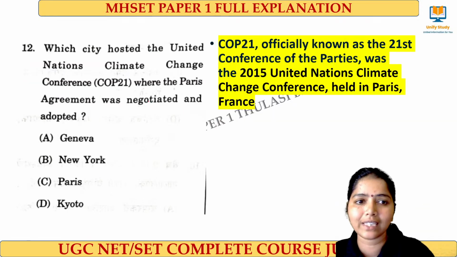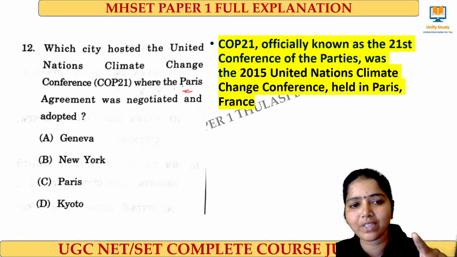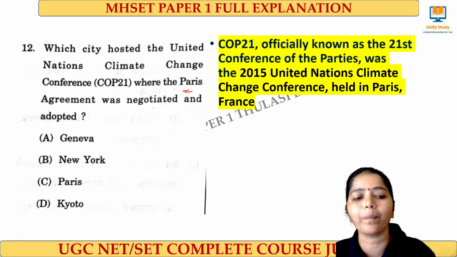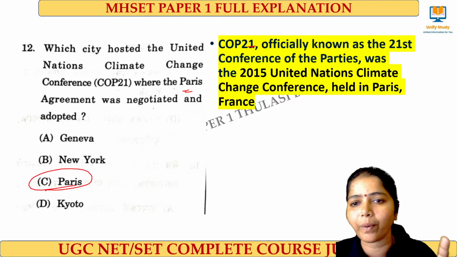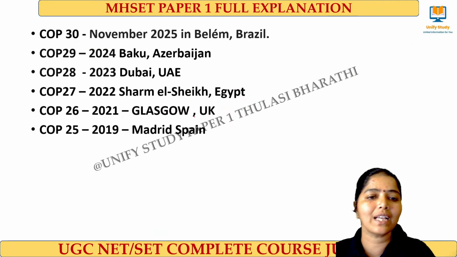And next one, see the next question, which is related to the UNFCCC Paris Agreement. So the UNFCCC Paris Agreement was negotiated and adopted in Paris. That is in COP21, which was held in 2015. Right? Very good. Next question.